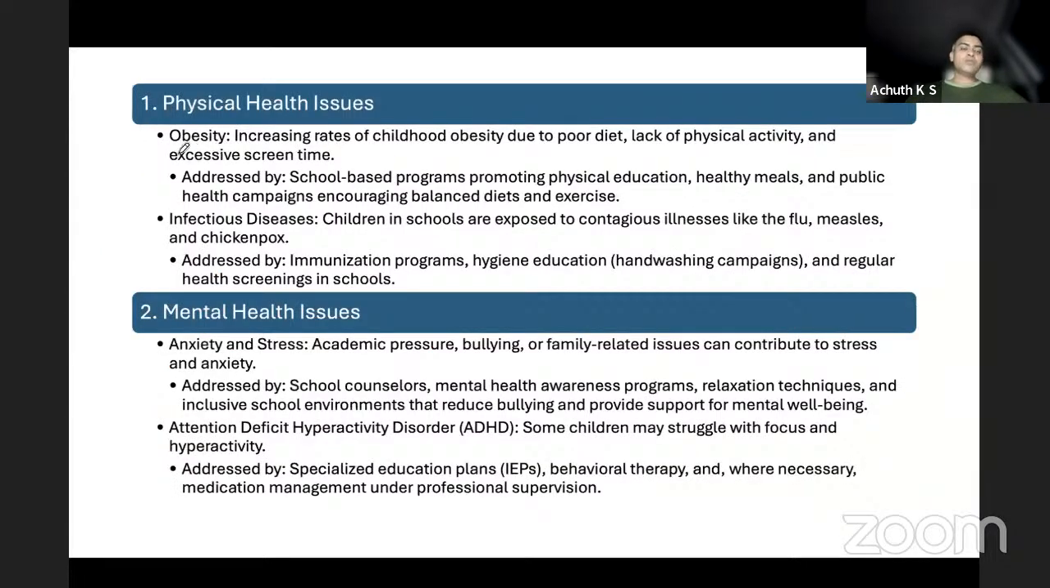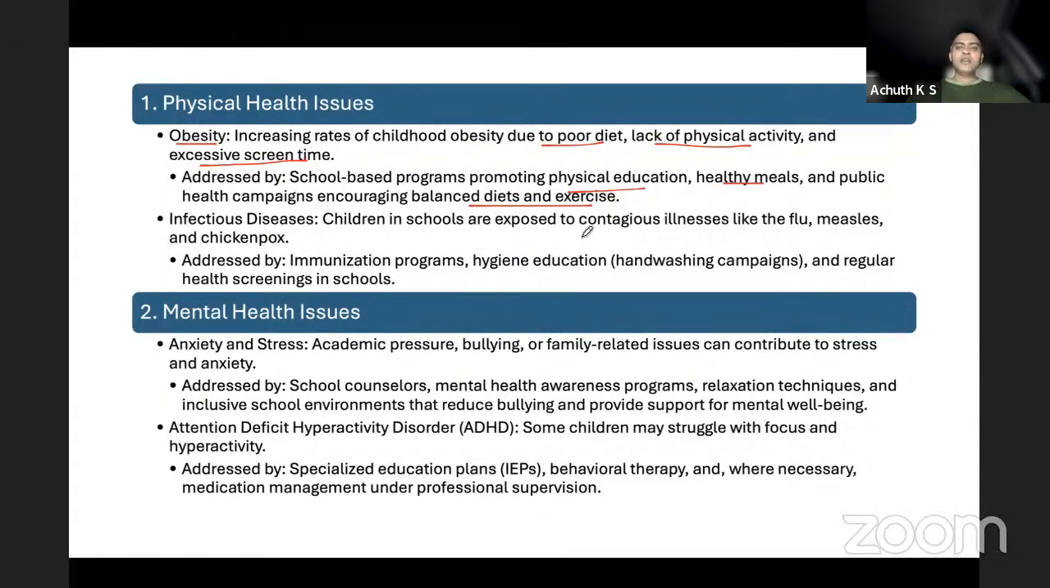Physical health issues which are coming up as of now are obesity, the most common one. If the child is chubby, it doesn't mean that the child is healthy. It means the child can be obese also. Why? Because of poor diet. Poor diet does not mean less food; it means over food, lack of physical activity, excessive screen time. How do we address this? Promoting physical education, healthy meals and campaigns, balanced diets and exercises.